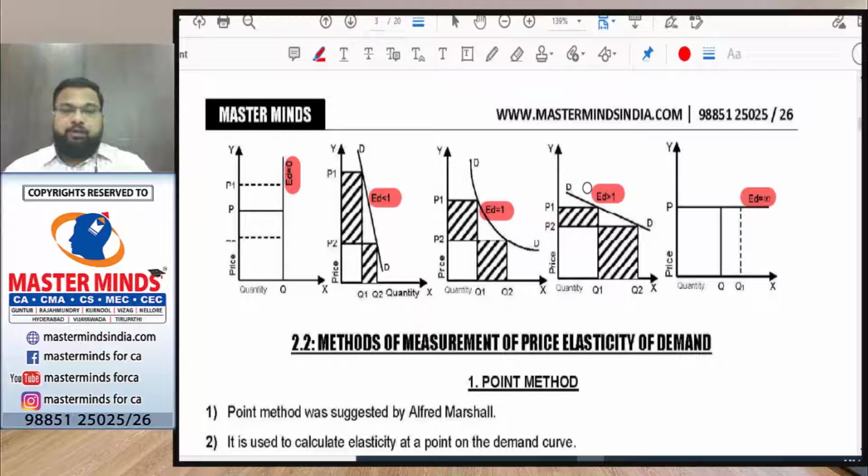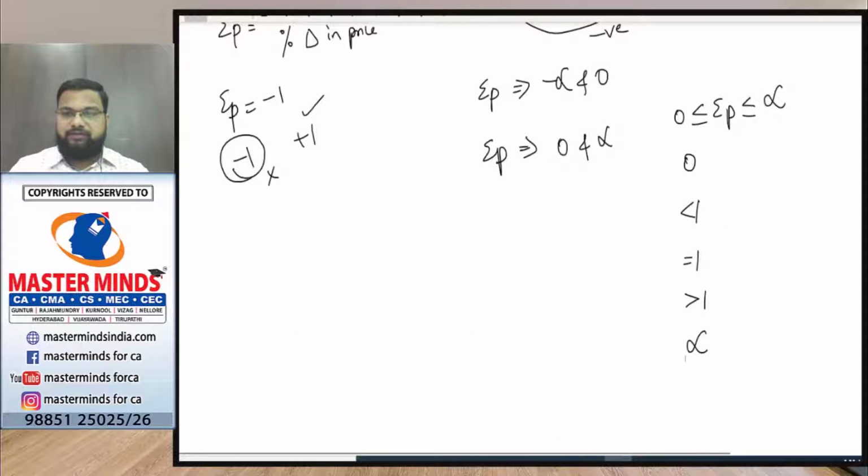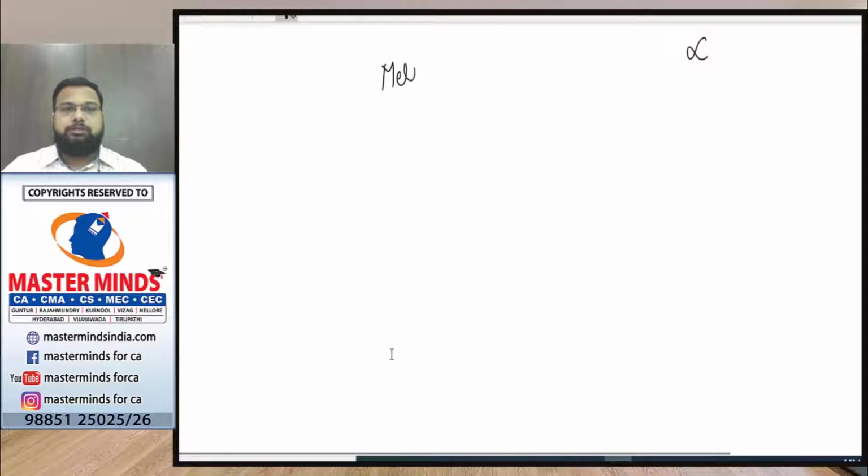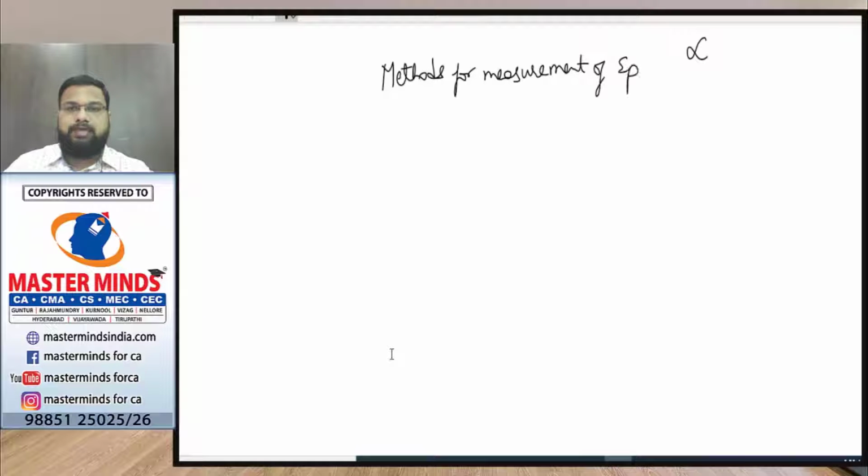So we have different methods for measurement of price elasticity of demand. Basically, we have 4 methods. First one is the point method.